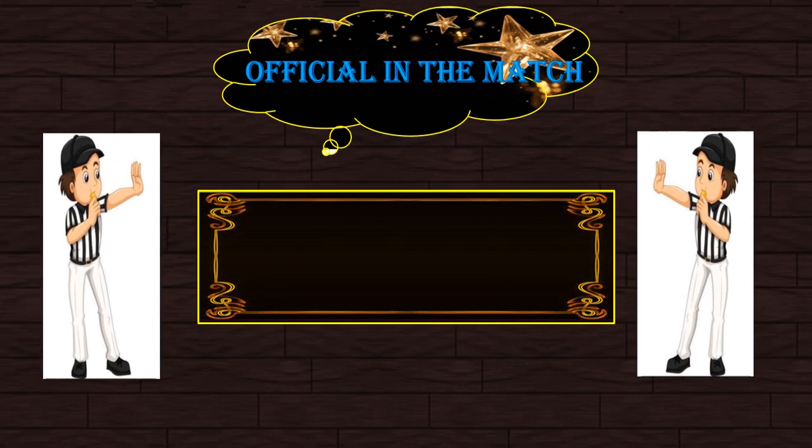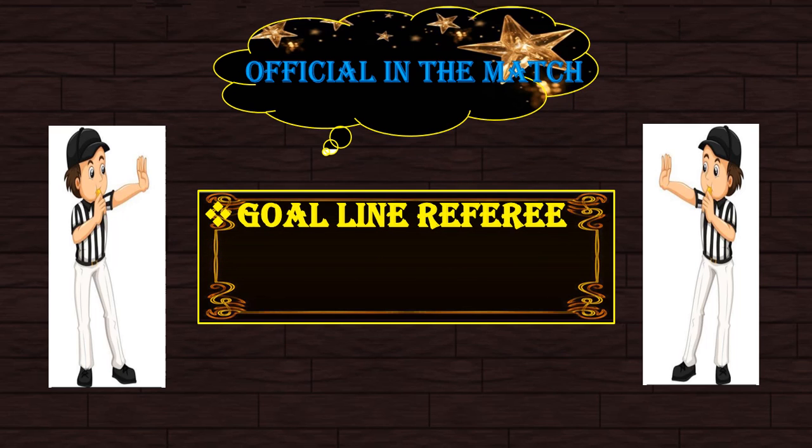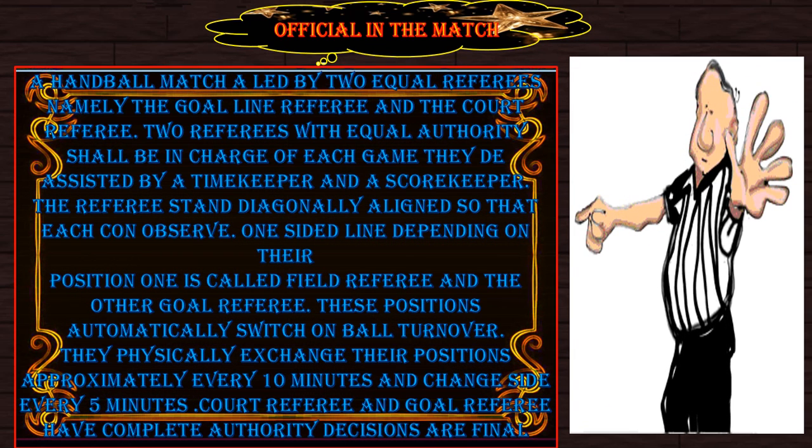Officials in the match. A handball match is led by two equal referees. First, the goal line referee. Second, the court referee. Two referees with equal authority shall be in charge of each game. They are assisted by a timekeeper and a scorekeeper.